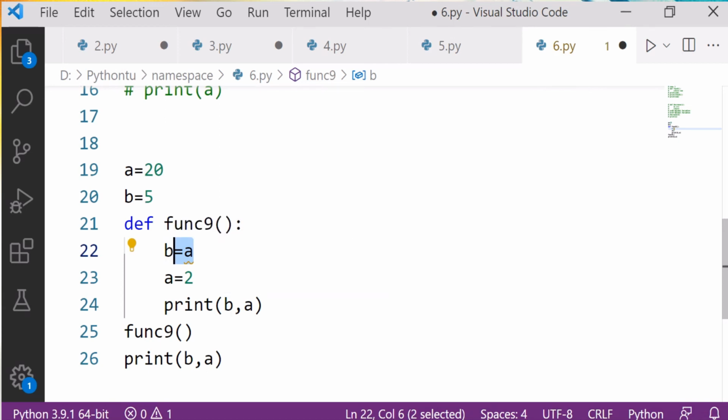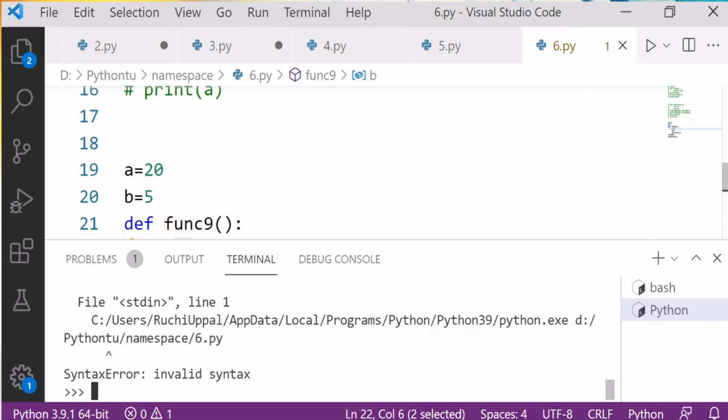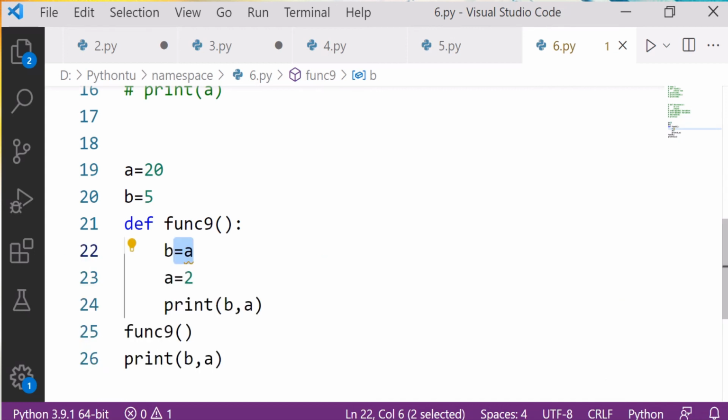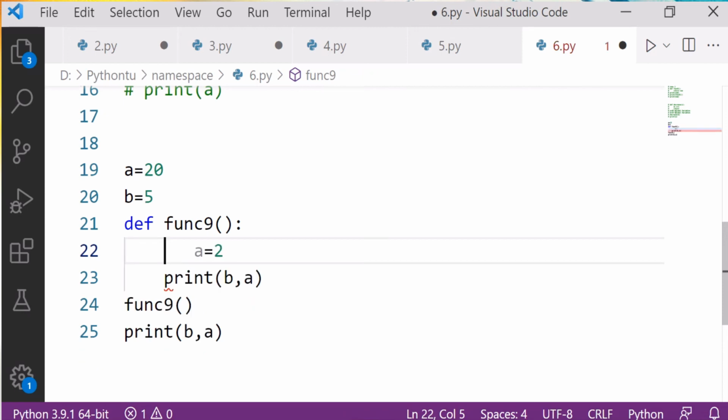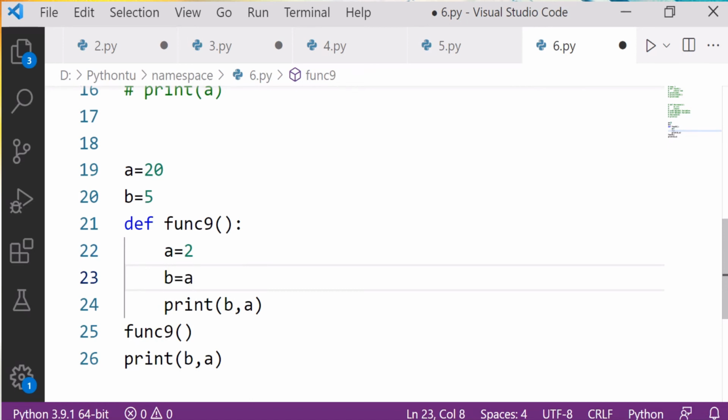Now when we run this, let me run and show you the output. It is saying invalid syntax. Why? We are not using the global keyword, because we are simply writing the expression over here, and we are telling it b is equal to a and giving it a value.